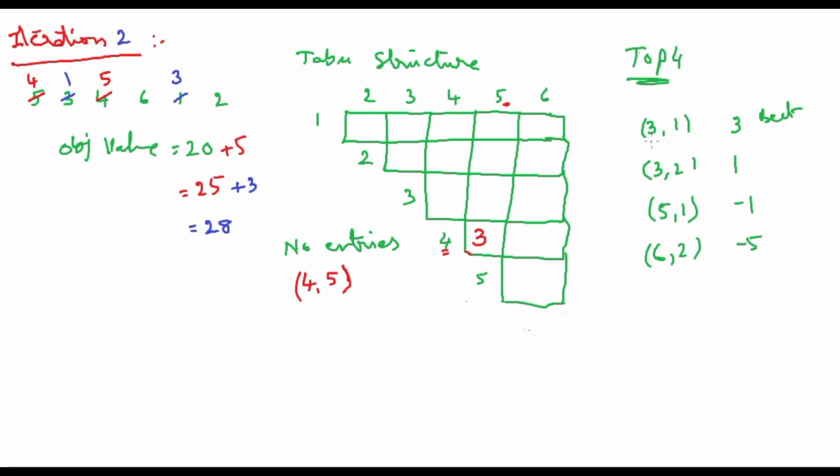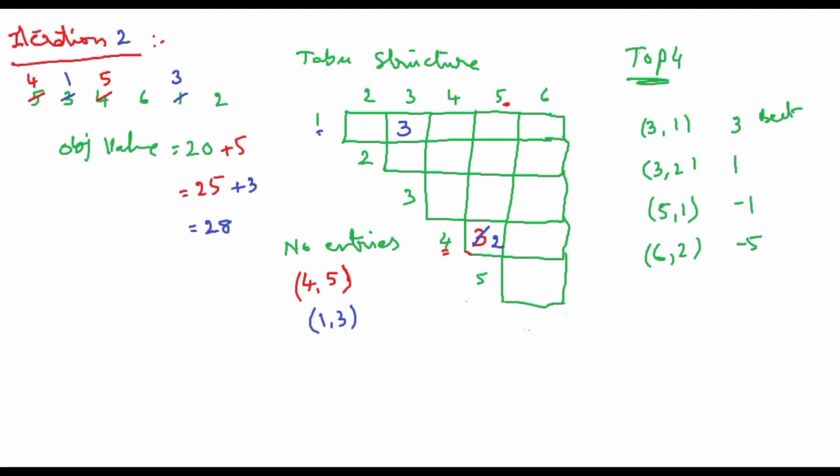Yeah. So what is the movement? It is 3 comma 1 is the movement. Now 3 comma 1 is the previous move, so I can say that I cannot move back. So 1 comma 3 is in the forbidden strategy. Based on the forbidden strategy, 1 comma 3 is in the taboo structure. So where is 1? This is 1 and this is 3. So up to 3 iterations it should be in the taboo structure. Previously 4 comma 5 was in the taboo structure for 3 iterations. Now one iteration has been completed, so this can be changed to 2 iterations.